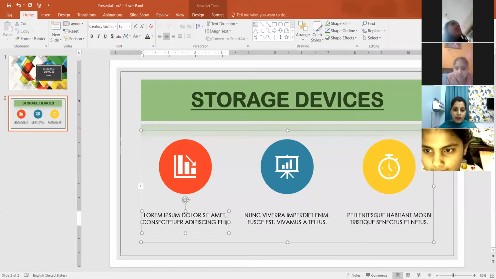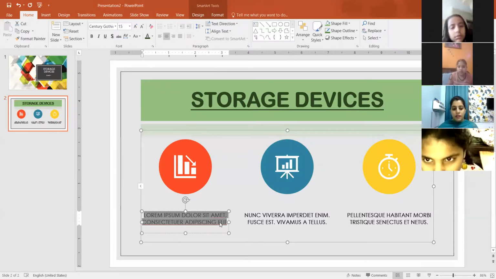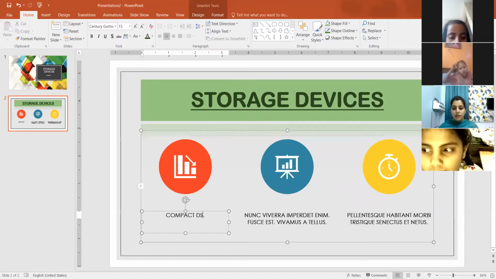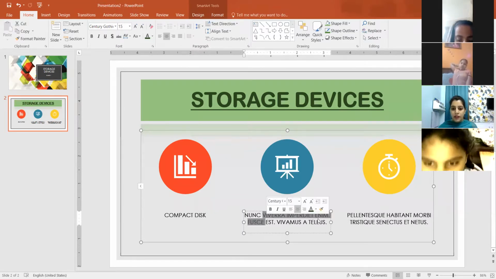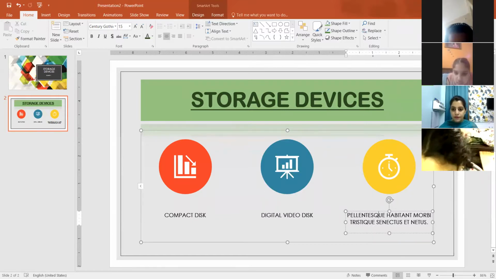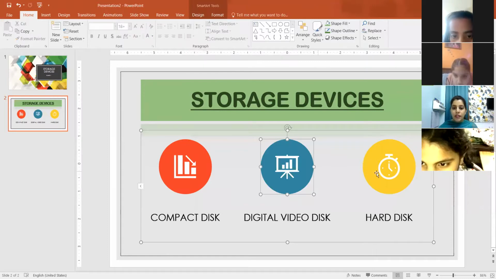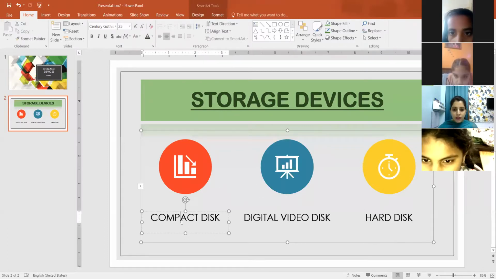Now, this is the next placeholder. The first storage device, that is compact disk. Then digital video disk. Next is hard disk. And I am assuming कि ये मेरी pictures लगी हुई हैं, ठीक है? But आपको मैं भी method बताऊंगी कि हमने picture को insert कैसे करना है.